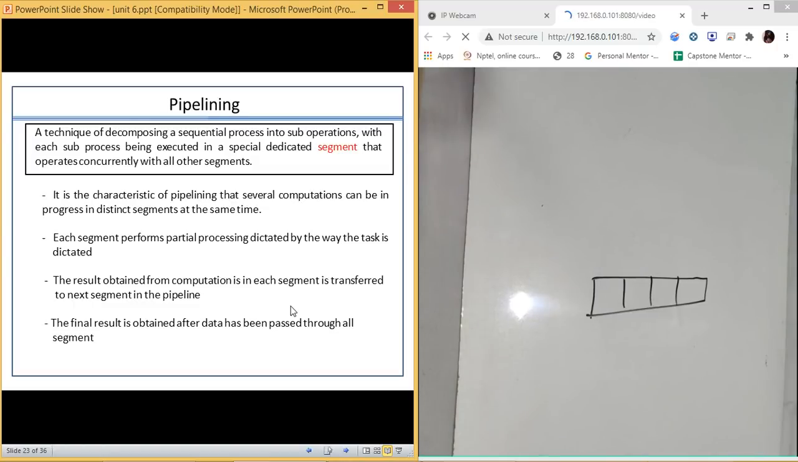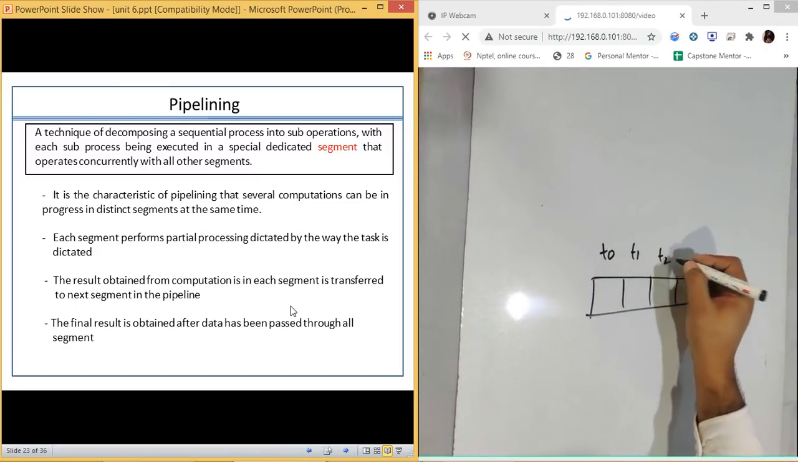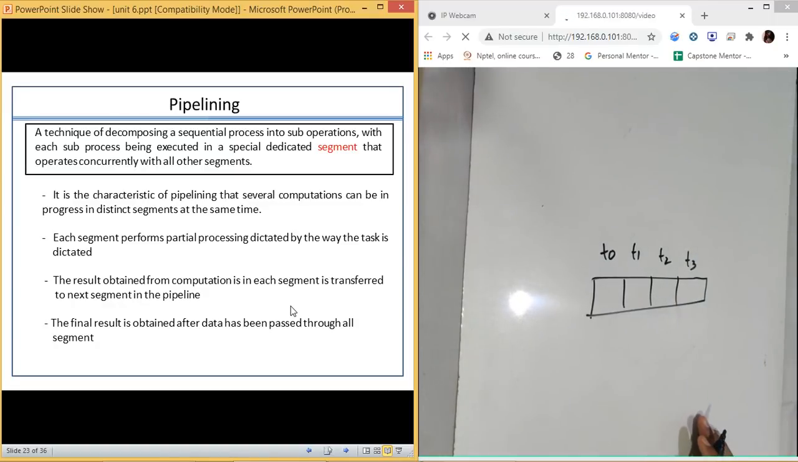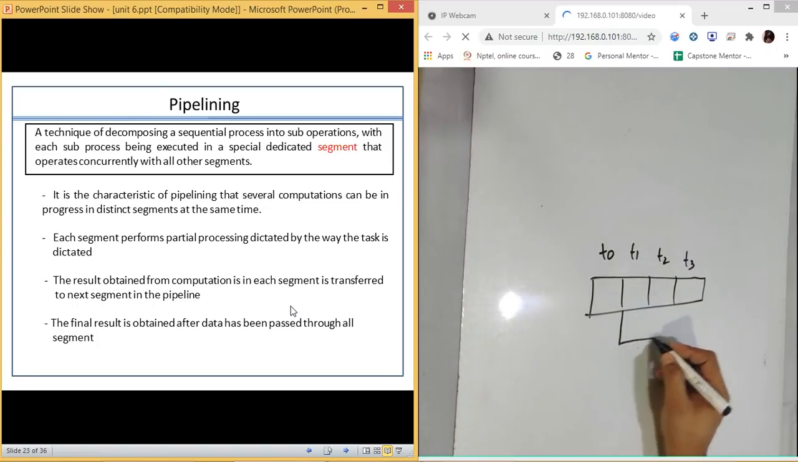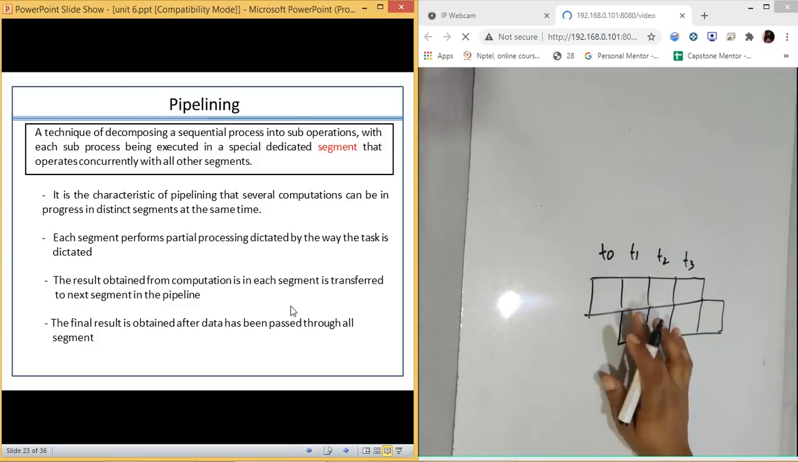It is a characteristic of a pipeline that several computations can be in progress in distinct segments at the same time. If this is the time t0, this is t1, this is t2, this is t3. Each segment performs its part, and there can be multiple executions happening in different sections of a pipeline.